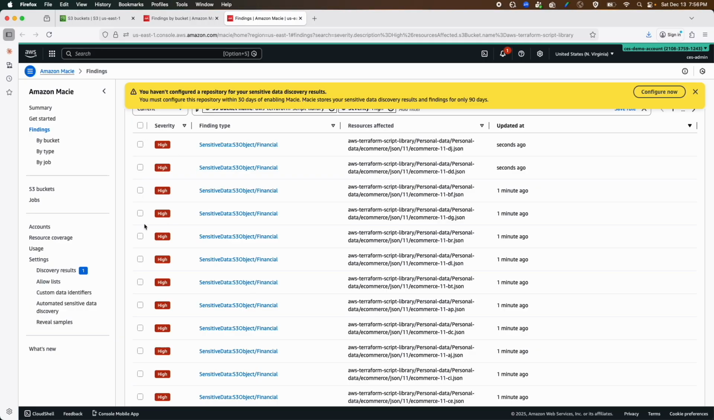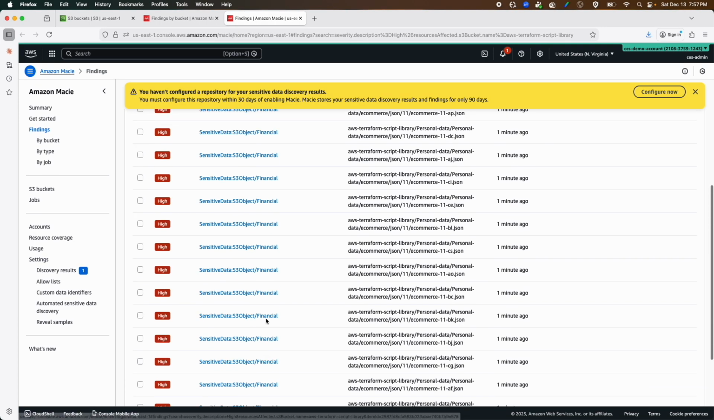So this is the list of findings it has. You can see the severity is high. Finding type, this is financial data. And where the data is, it is under the Terraform bucket, personal data, e-commerce, JSON. And that personal data is inside the JSON file. That way, it is detecting all the financial data.